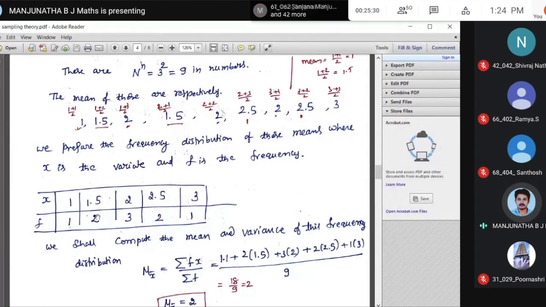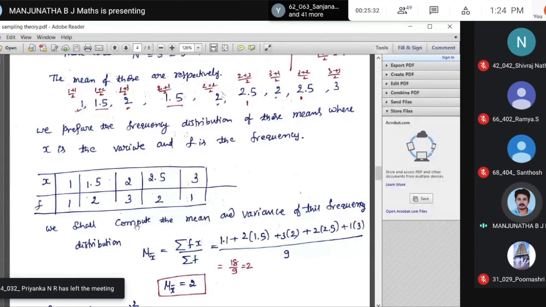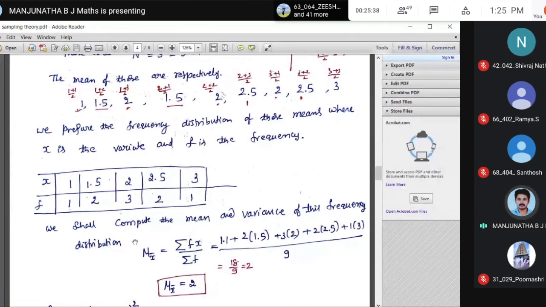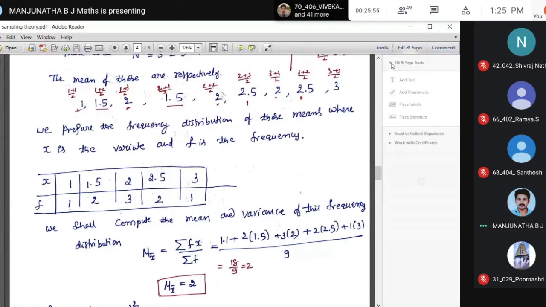Now you have to compute the mean and variance of this frequency distribution. How do you find the mean when grouped frequency is given? So mu x bar. Here, don't get confused. Mu x bar means these are all x bar I have mentioned, correct? Here I have not written x bar. It may lead to confusion. If you want, you can write x bar here. These are all x bar only. You can take it as x bar.